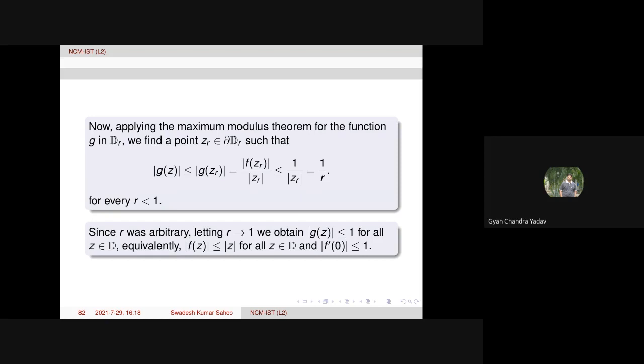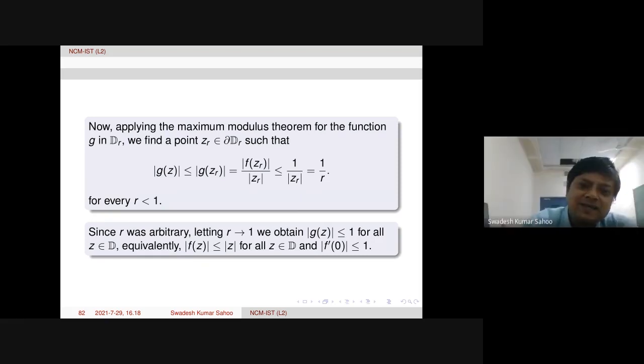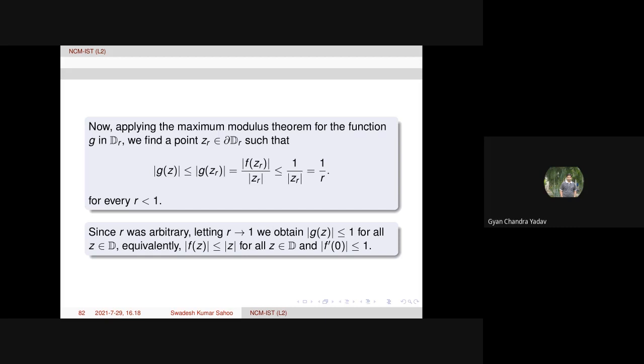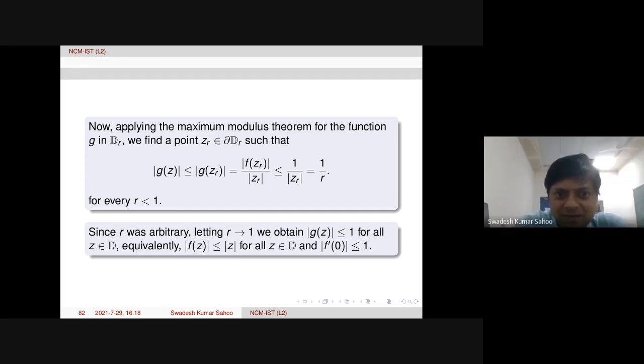Sir, is it true only for radius 1 or for any radius? One can generalize certainly to arbitrary radius. And the image set is also bounded by 1. Mod of f(z) here. Yes.